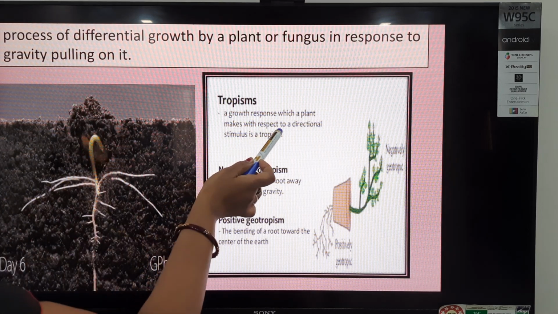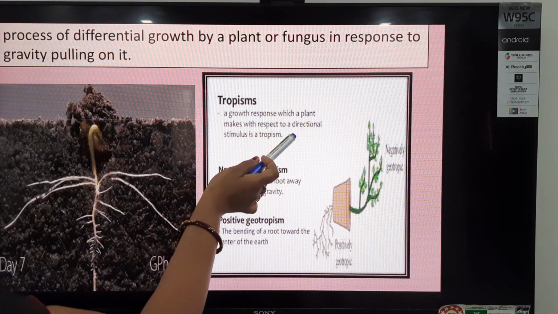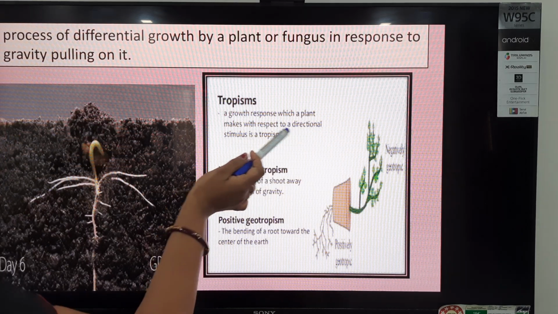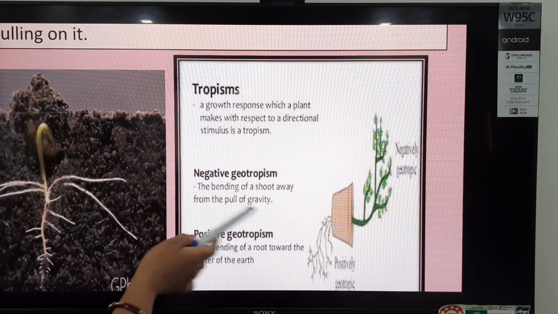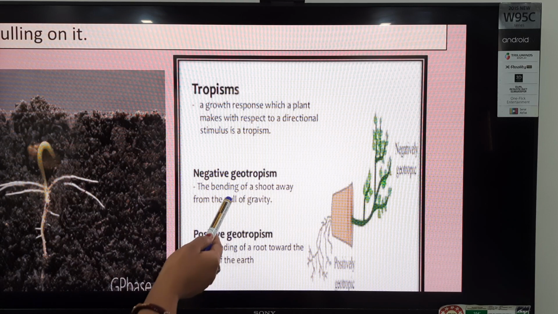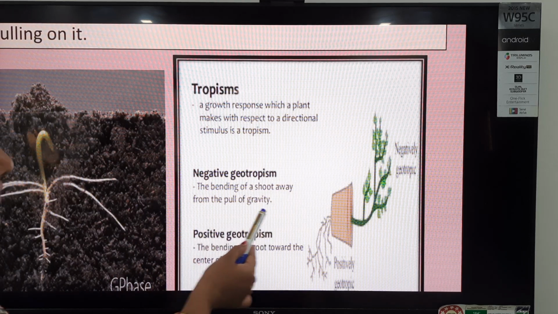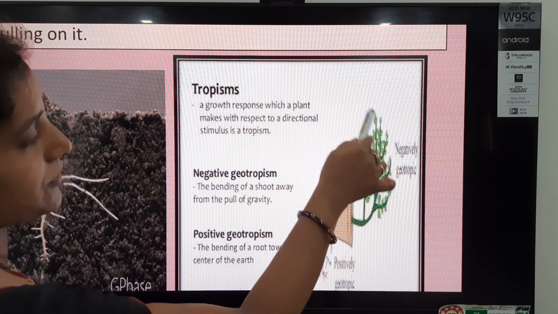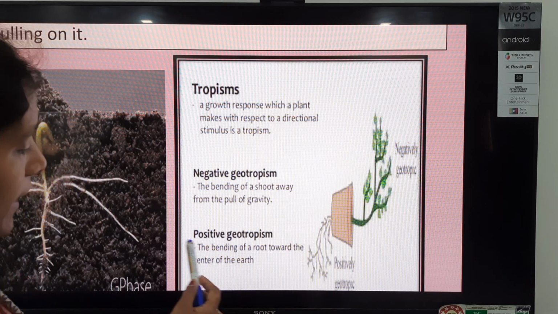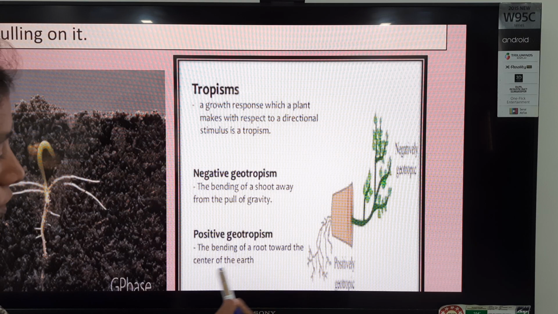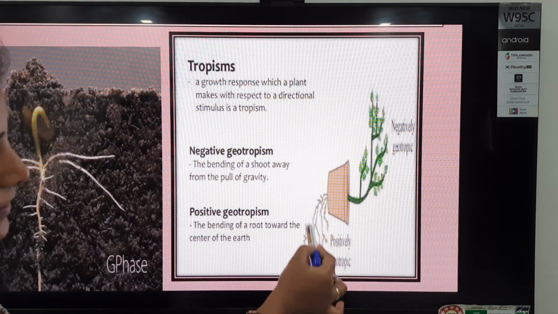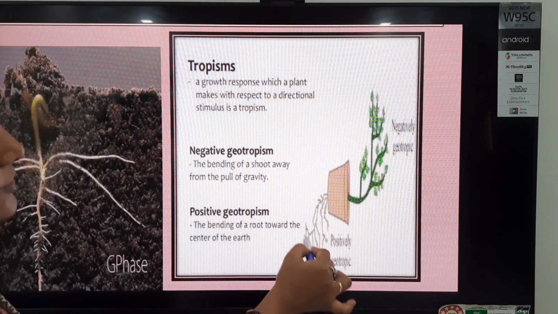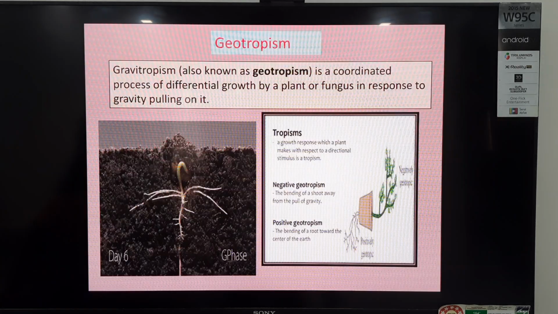A growth response which a part makes in response to a directional stimulus is a tropism. And what about negative tropism? The bending of a shoot away from the pull of gravity. That is which type of response? Negative. And positive: the bending of a root towards the center of the earth. This is known as positive geotropism. So I hope, students, I am making you clear. Now let's move forward.